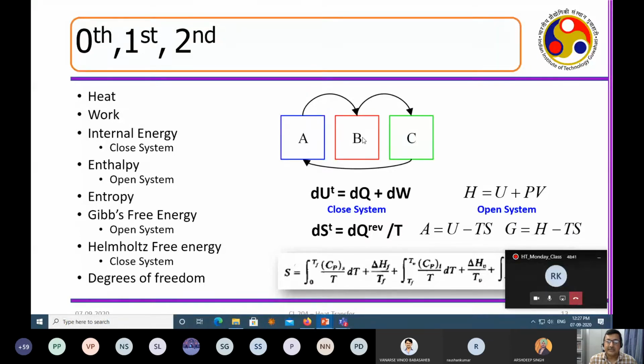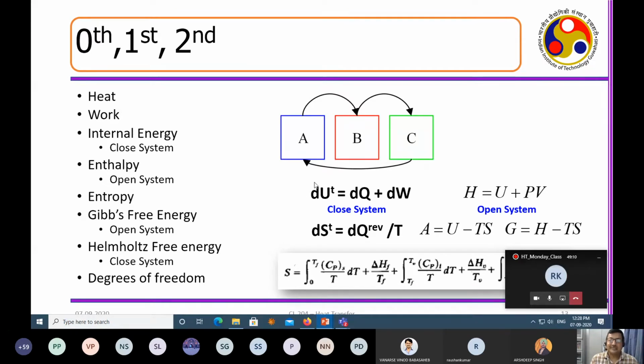And now if my finger is in equilibrium with the hot water and your finger is in equilibrium with the hot water, then your finger and my finger will also be in equilibrium. This is the statement of the 0th law of thermodynamics. So if you have a system where A and B are in equilibrium, and another where B and C are in equilibrium, then A and C have to be in equilibrium.